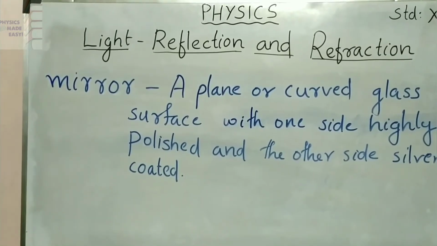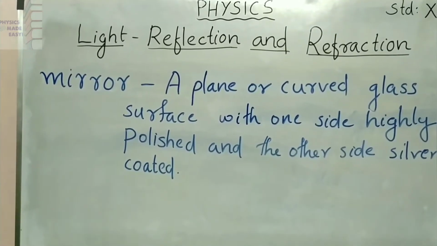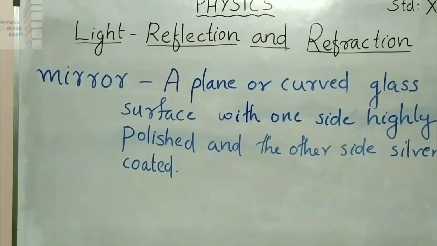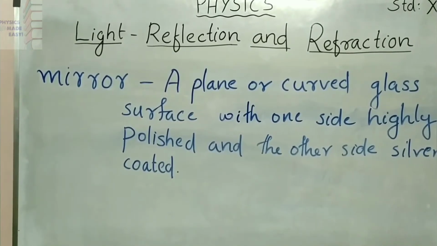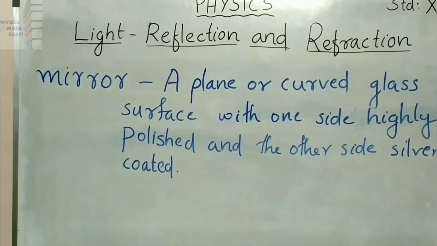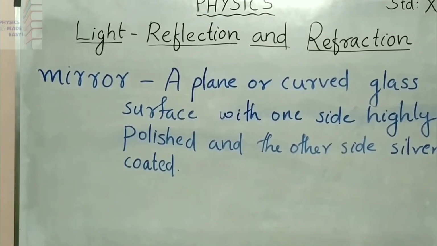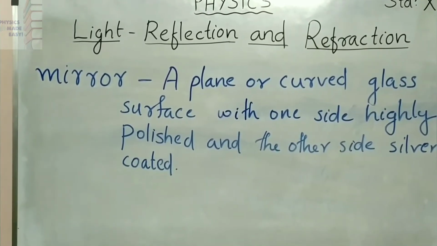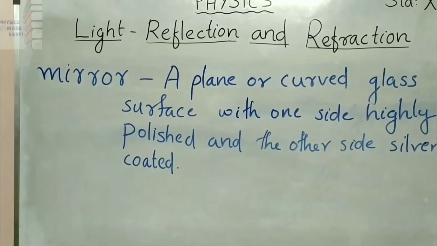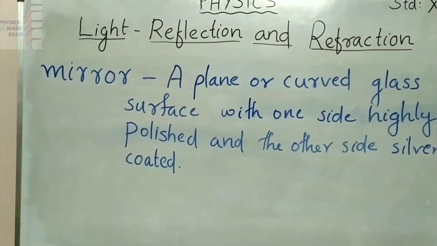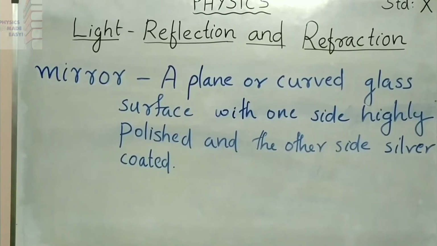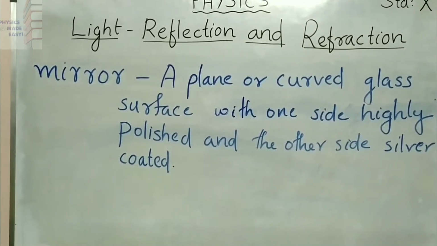The objects having polished shining surfaces reflect more light than objects having unpolished surfaces. An object in a room can be seen from all parts of the room. Why? How can you see that? That is due to this rough surface. If there is a rough surface, light can be reflected from that surface in all directions.